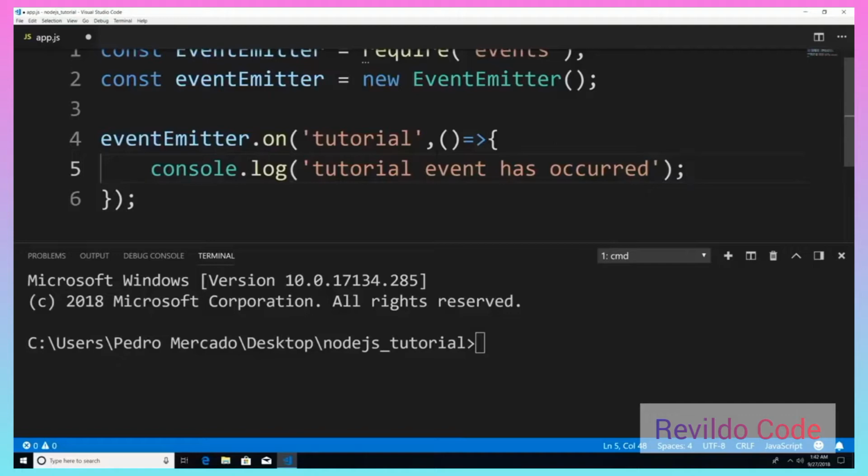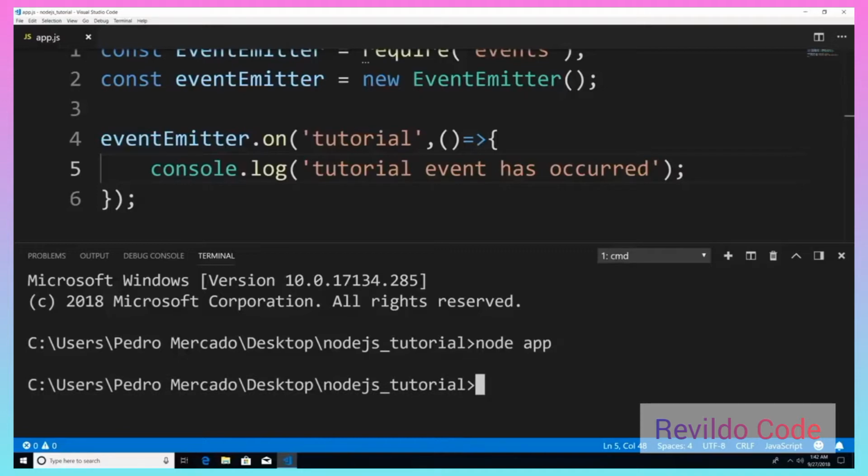So now if I save this and run it, so I'm just going to hit Control S to save. And I'm just going to say node app. You can see that nothing happens within our terminal. Now why is that? Well, I have this object. I've attached a listener called tutorial, but I haven't emitted a tutorial event. Remember, this code here is only going to be executed when a tutorial event occurs.